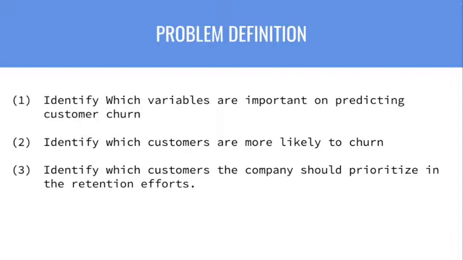For reference, churning is the act of a customer leaving the service of a company. Usually once a customer churns from a company, they are lost to that company forever. So the benefit of predicting which customers are more likely to churn is that it allows businesses to target these customers and improve their marketing efforts in order to retain these customers.